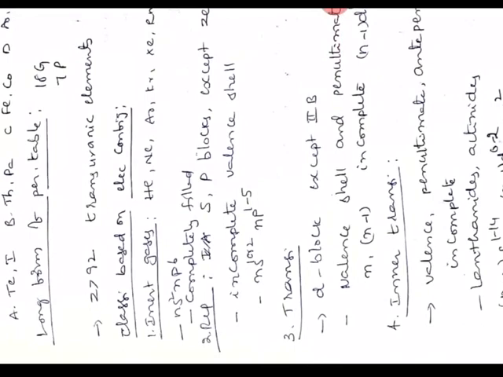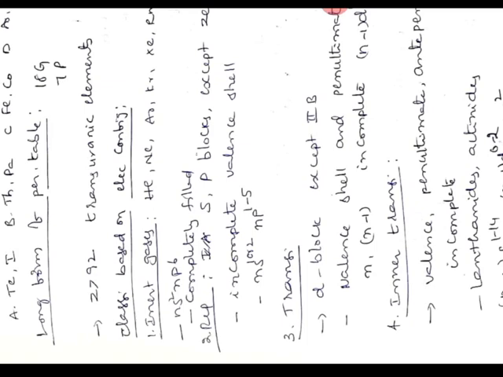Now let us see the classification based on electron configuration. There are 4 types of elements: inert gases, representative elements, transition elements, and inner transition elements. Inert gases have a completely filled configuration. Representative elements have an incomplete valence shell. Transition elements have an incomplete valence shell and penultimate shell. Inner transition elements have the valence shell, penultimate shell, and antepenultimate shell as incomplete shells.